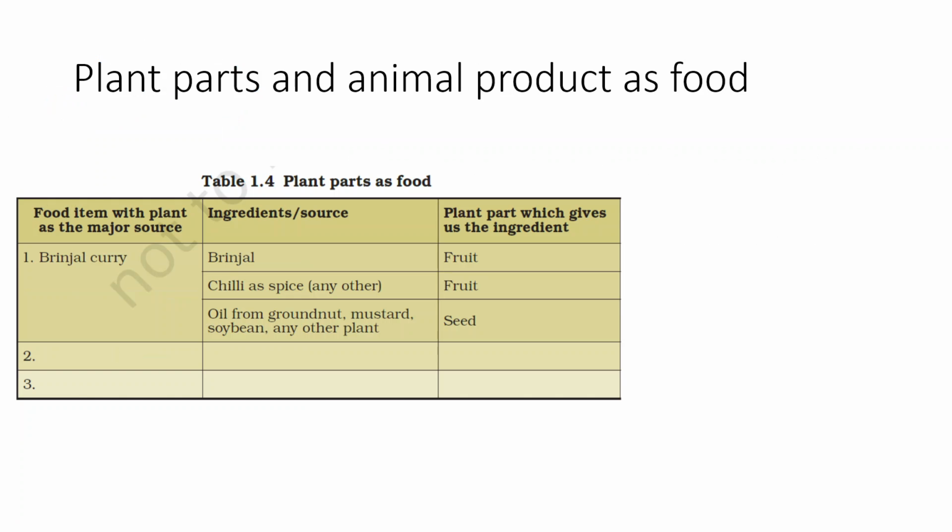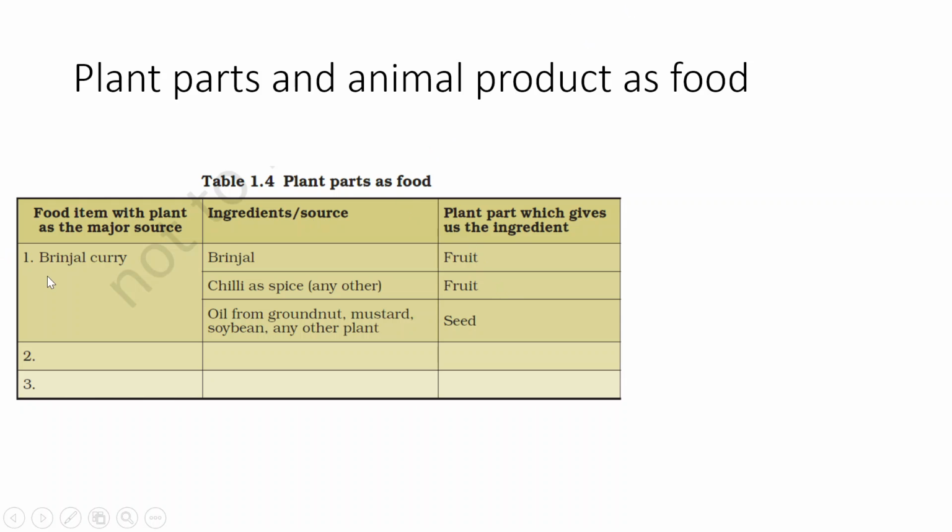Next, as we have already discussed, there are two sources of these food materials or ingredients. In case of plants, there are various parts of the plant, and in case of animals there are various products of the animal which can be used as food. First, to know about this, we will discuss this table where plant parts are used as food. In the first column we have food items with plant as a major source. Then in the second column we have ingredients as source, and in the third column we have the plant part which can be used as the ingredient.